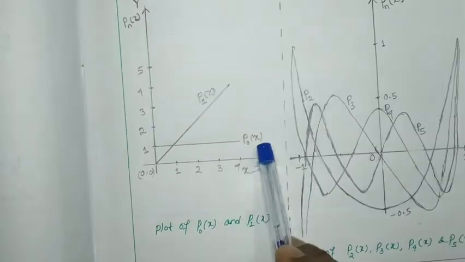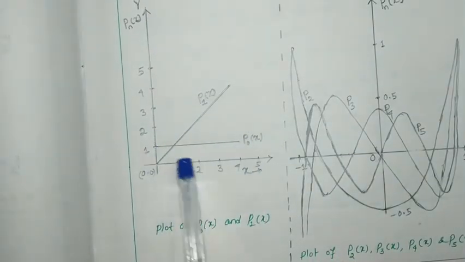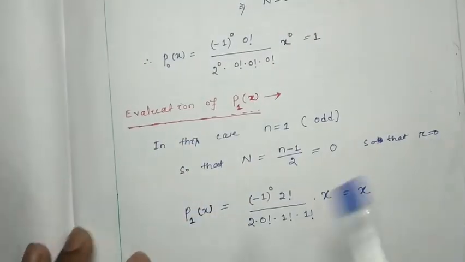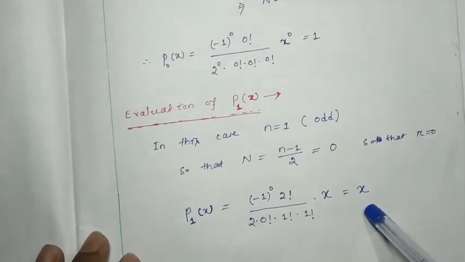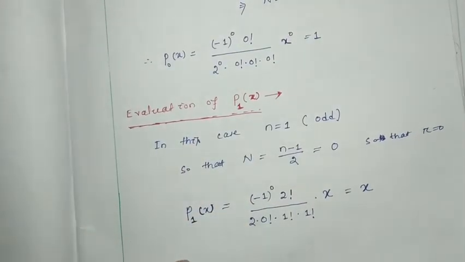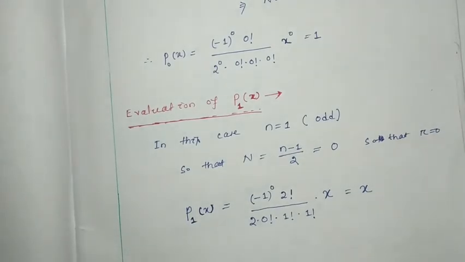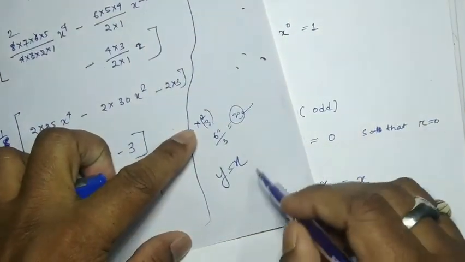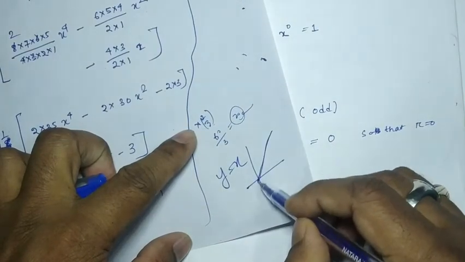So here p0x will be how much? 1. So it will be a line which is parallel to the x-axis. Then p1x equal to x. That means you can consider a line which passes through the origin and has an angle of 45 degrees with the x-axis, that means in the form of y equal to x. What will the line be? The line will be this one, right?